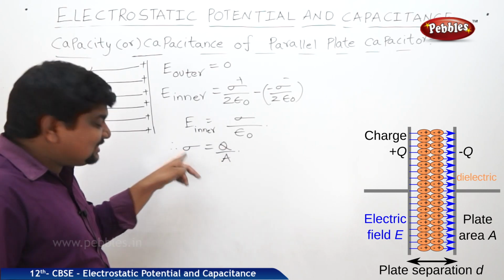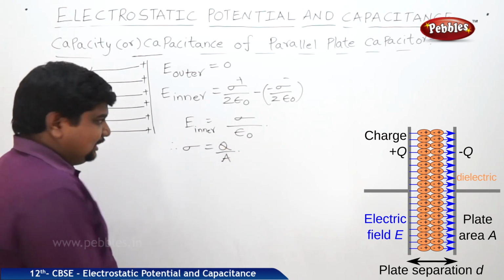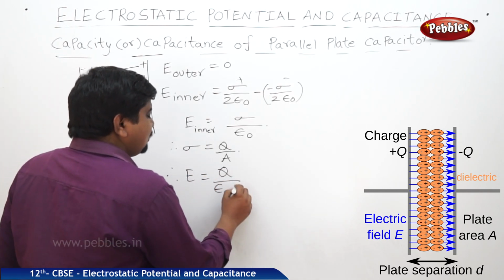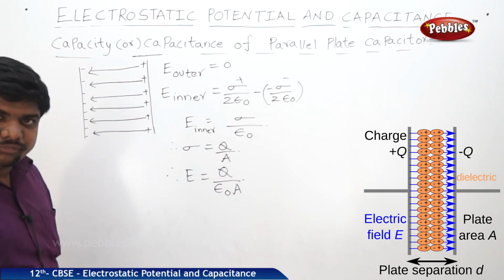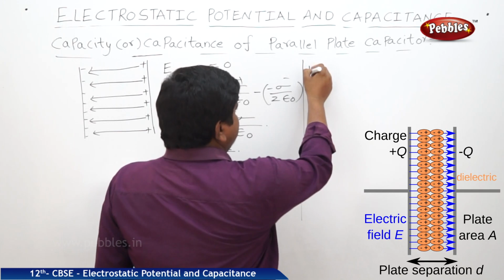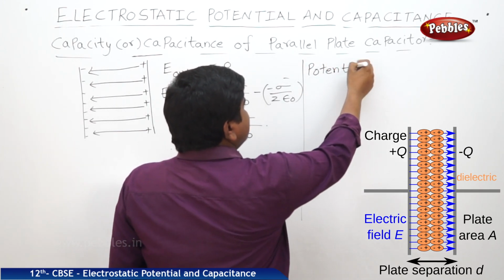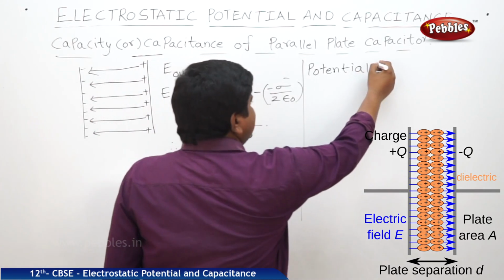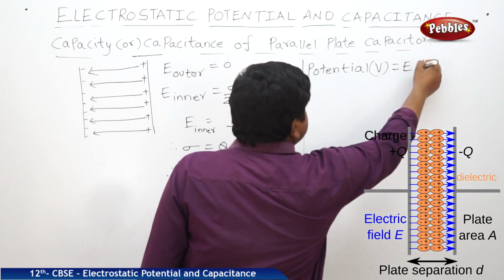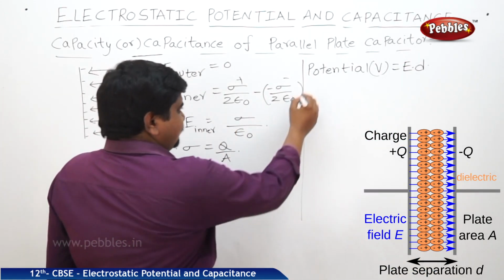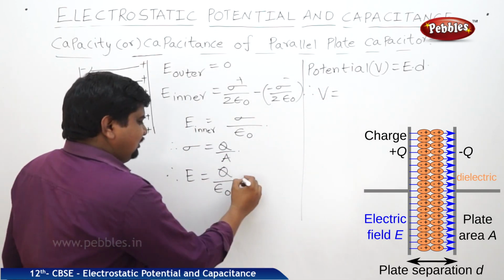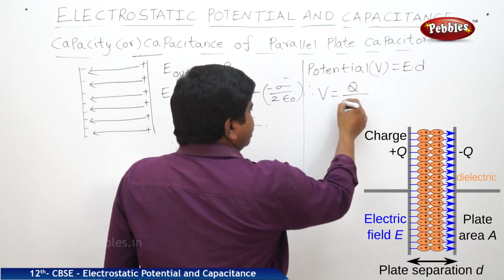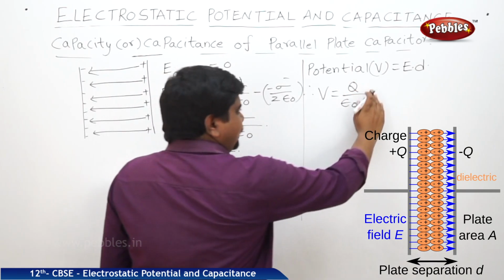Charge per unit area is sigma. So I am substituting sigma is equal to Q by A. Therefore, E is equal to Q by epsilon naught A. But what is potential? Capacitance is inversely proportional to the potential, right? So potential V is equal to E dot D. Therefore, V is equal to E, and from equation 1, E is equal to Q by epsilon naught A, into D.